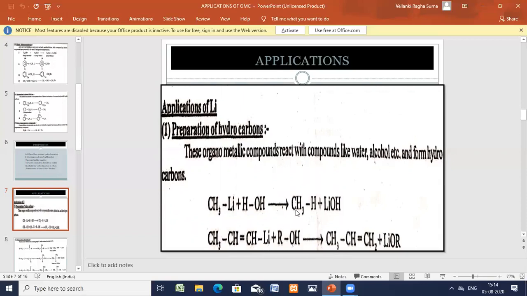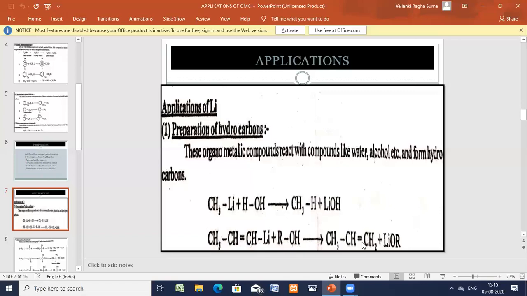So you are able to prepare an alkane and an alkene. Here alkene and here alkene. Lithium is getting cleaved and this lithium is going to the group in place of H, and hydrogen is coming here. So what is formed? CH3 bond CH double bond CH2. So this is propene.